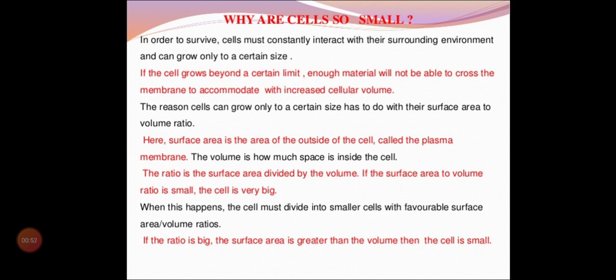And if the cells grow beyond a certain limit, enough materials will not be able to get to them from the neighboring cells, because everything was assigned one limit only. And only when it is crossed can we see abnormality. So normal cells need to get some material or food material from the neighboring cells, and they can only maintain their cell volume or their cell size.